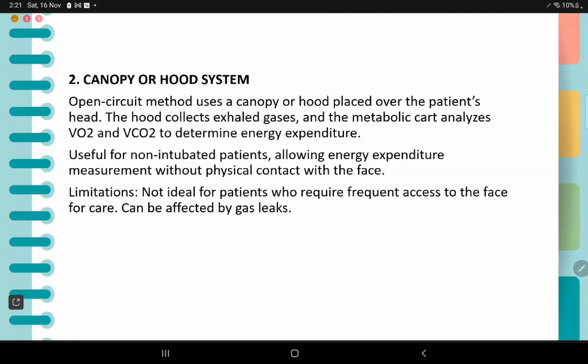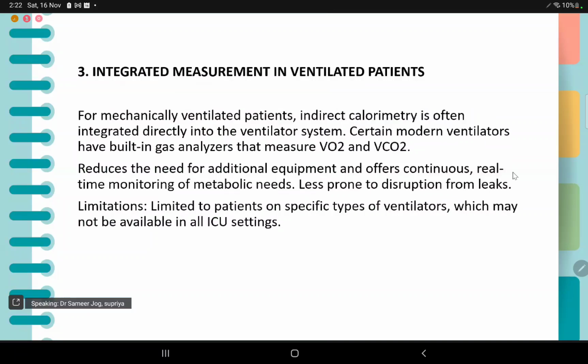Second is the canopy or hood system. It is an open circuit method which uses a canopy or hood placed over the patient's head. The hood collects exhaled gases and the metabolic cart analyzes the VO2 and VCO2 to determine energy expenditure. It is useful for non-intubated patients, allowing energy expenditure measurement without physical contact with the face. Limitation is that it is not ideal for patients who require frequent access to the face for care, and it can be affected by gas leaks. Third is the integrated measurement in ventilated patients.